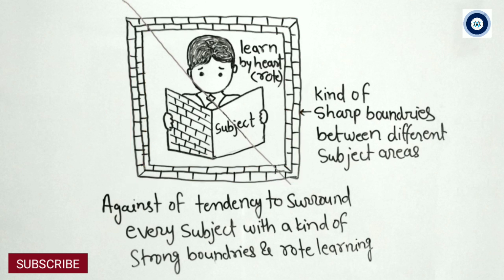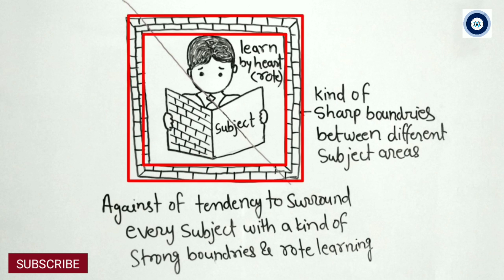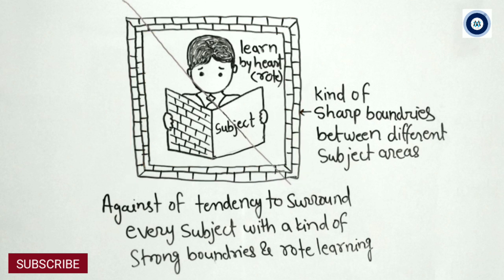So that's why this attempt by NCERT also involves opposing the tendency to surround every subject with a sharp, strong wall or boundary, or you can say opposing the maintenance of a sharp boundary between different subject areas. Okay, and also opposing the tendency of cramming information, or the rote learning system, right? And why is it necessary to talk about this point?